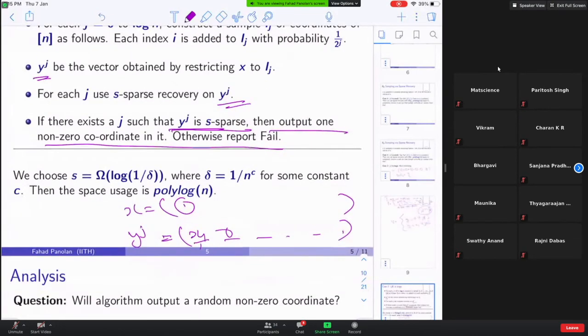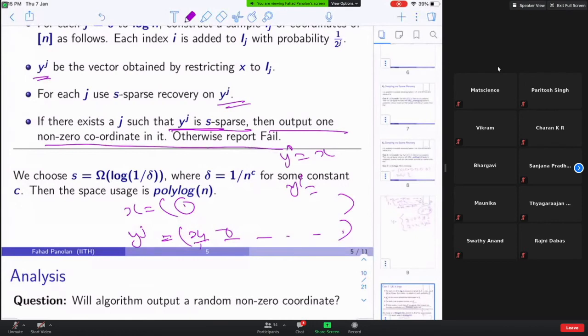So the idea is as follows. What is y_0? y_0 is equal to x. And y_1 will have roughly half the entries, one from each pair. And y_2 will be roughly 1/4 of the entries.